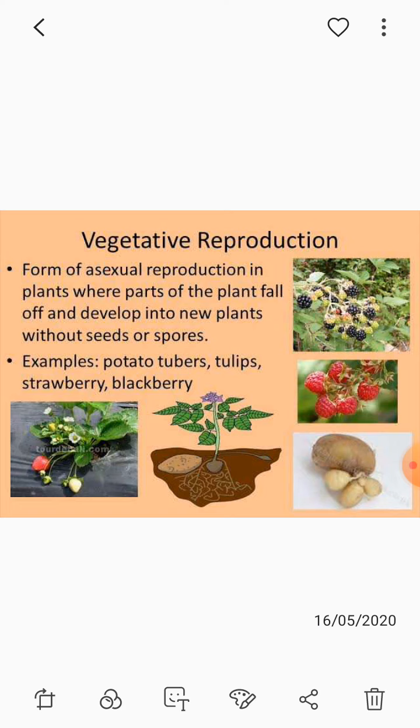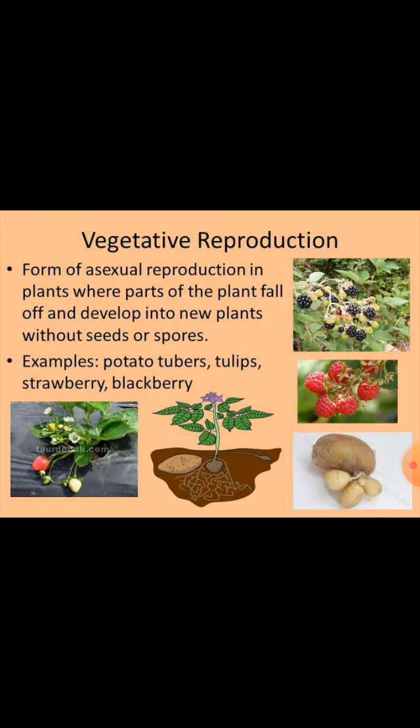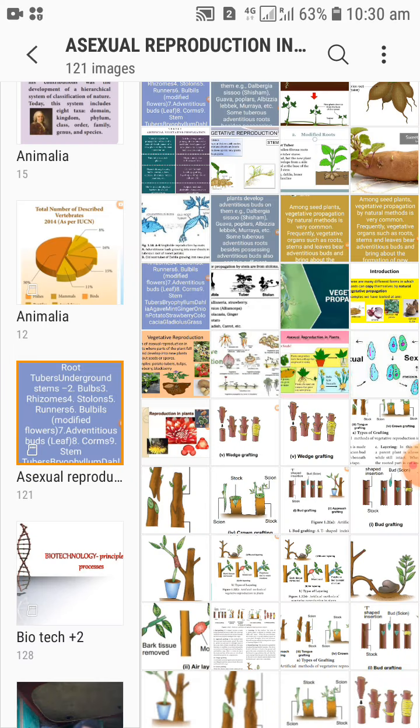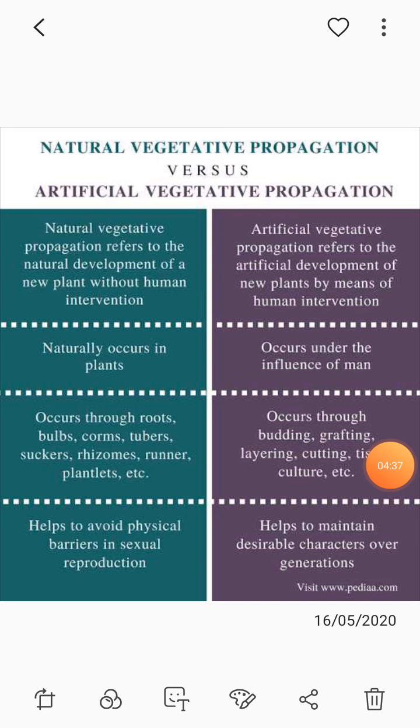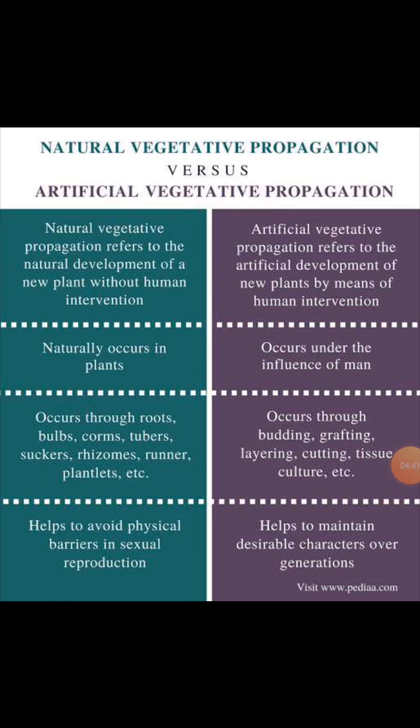Generally there are two types of vegetative reproduction. One is called the natural method of vegetative reproduction, and the other is called the artificial method. Natural methods include root, bud and so on. So vegetative reproduction is divided into natural vegetative propagation and artificial vegetative propagation.